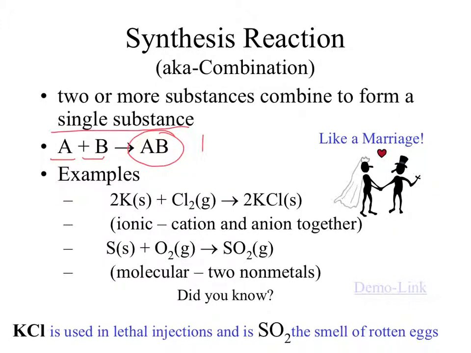They can be from ionic or covalent compounds. For example, potassium and chlorine come together to form one compound. It could be molecular though too, with nonmetals. For sulfur dioxide to form, solid sulfur and oxygen gas, we form one product. When you have just one singular product, it is often just a synthesis reaction.